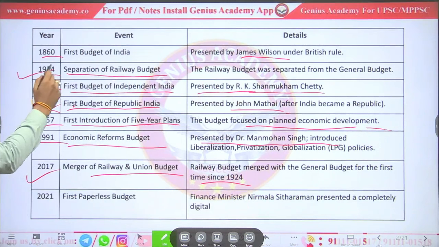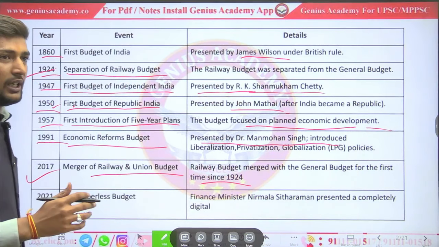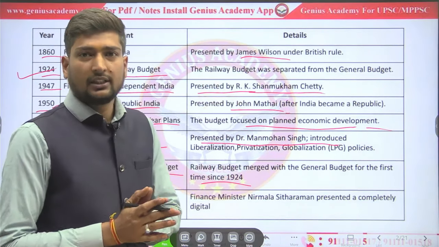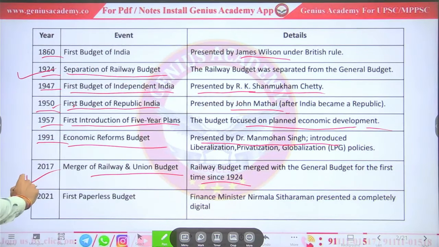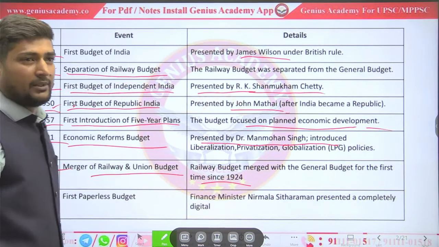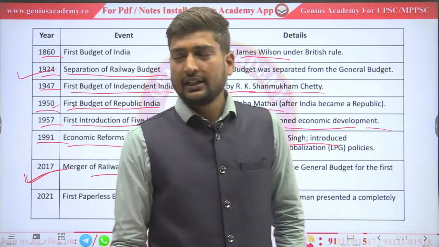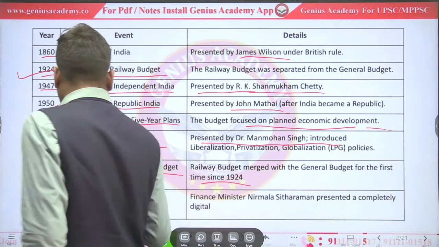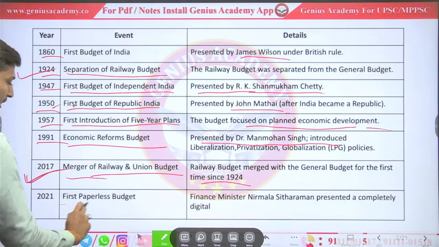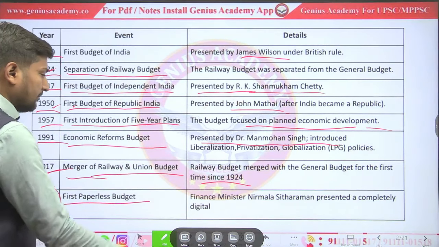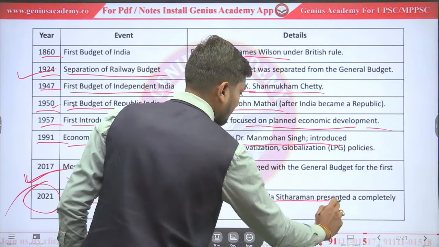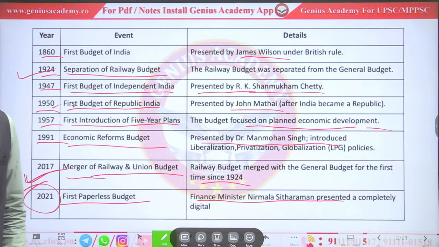We saw that in 1924, due to the huge length of the railway budget, it was separated. But in 2017, under the Prime Ministership of Mr. Narendra Modi, it got merged. The first paperless budget was introduced in 2021 by Finance Minister Nirmala Sitharaman.